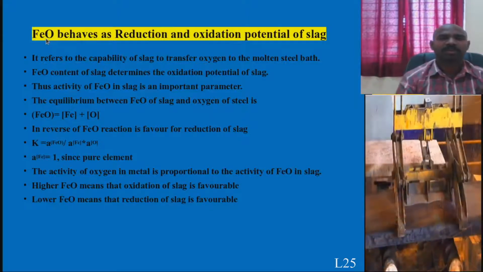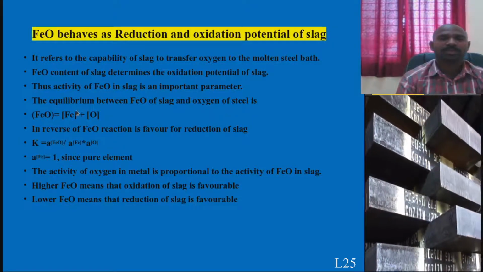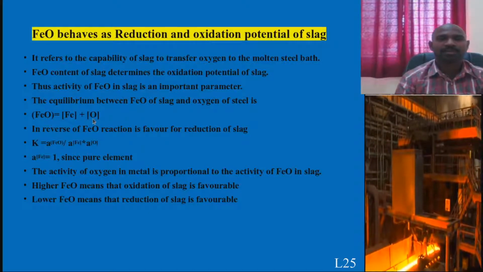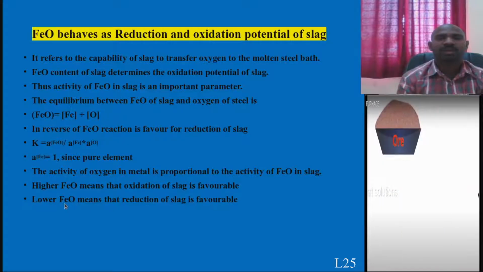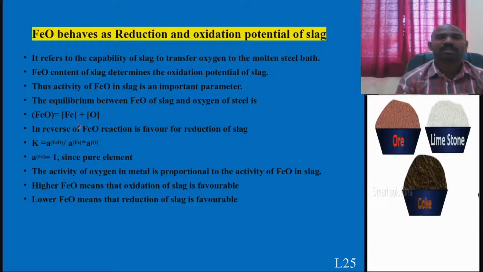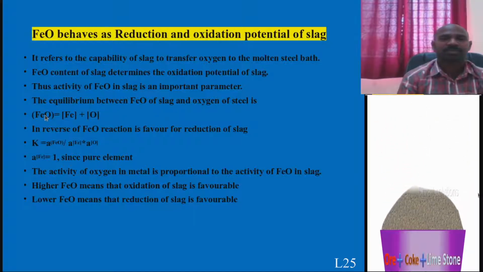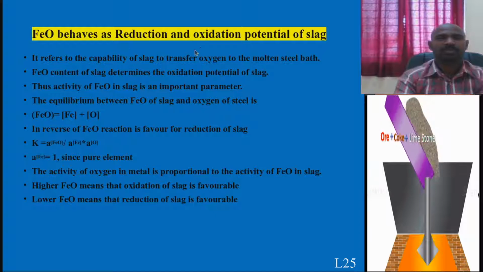When it is residing within the liquid steel, it may dissociate into iron and oxygen separately. It is nothing but breaking. It forms simple ions. There may be a chance that if this particular FeO is lower, then this reaction reverses. These two things combine and go to the top of the slag layer. So that is why this FeO decides whether reduction or oxidation is happening in the steel making operation.